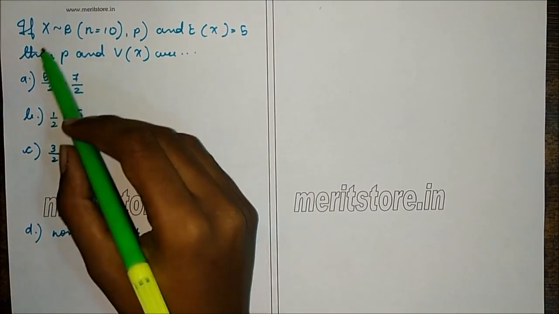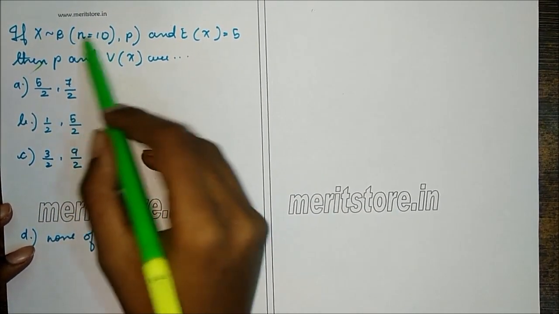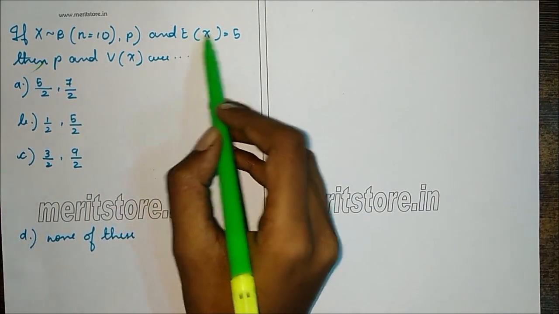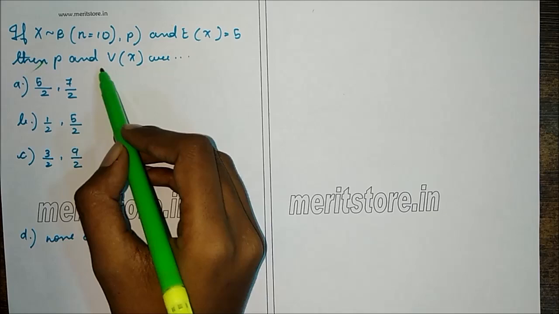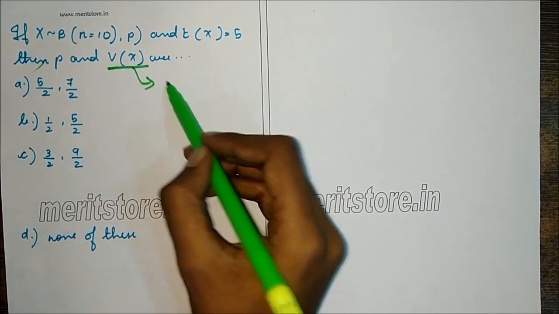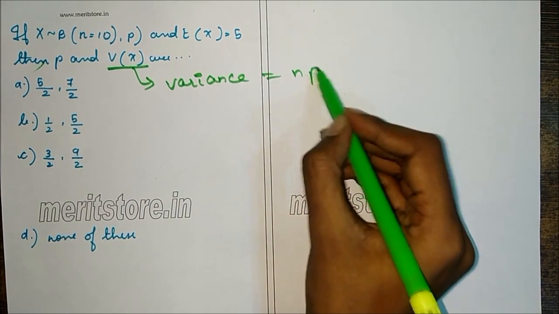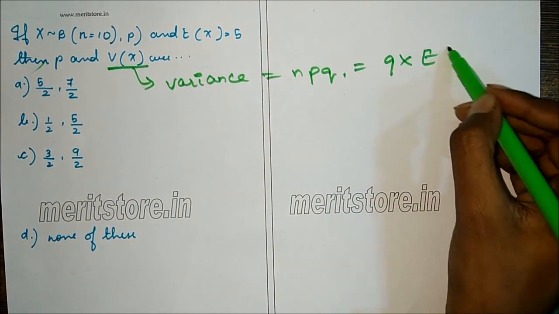Next question is, X belongs to binomial distribution N is equal to 10 and P, and expectation of X is 5. Then we have to find the value of P and V of X. V of X is variance, and it is given as NPQ, which is equal to Q into expectation.